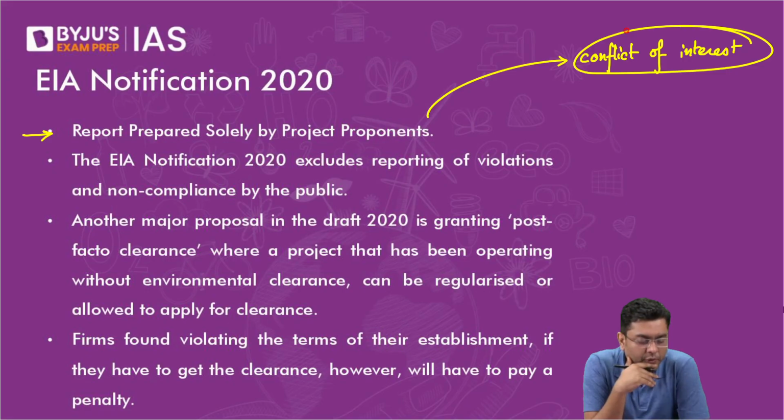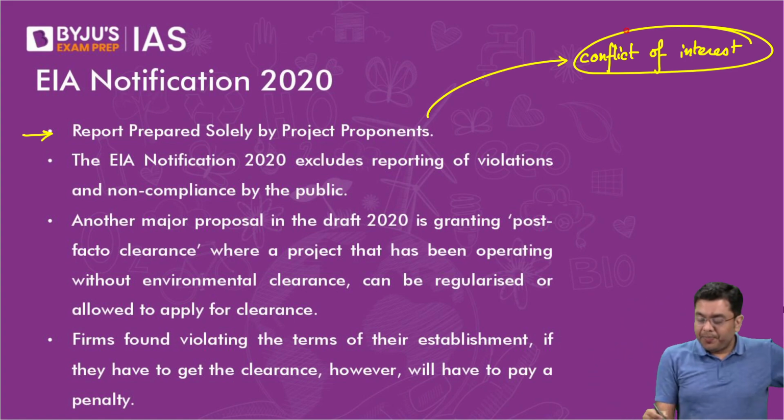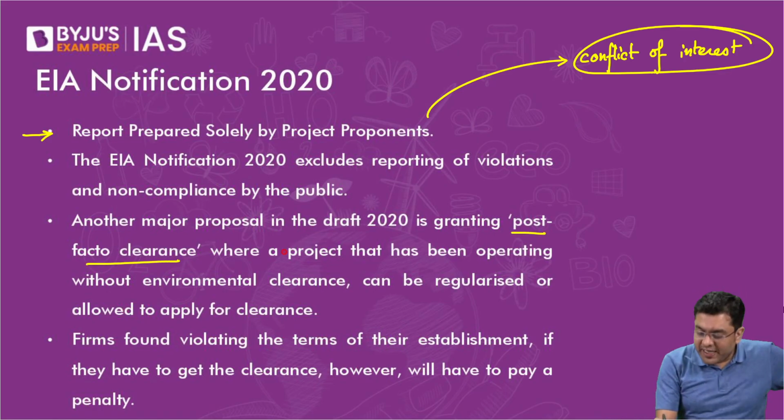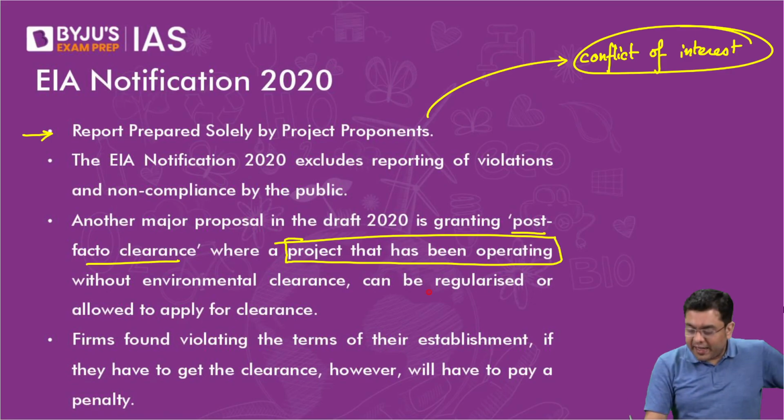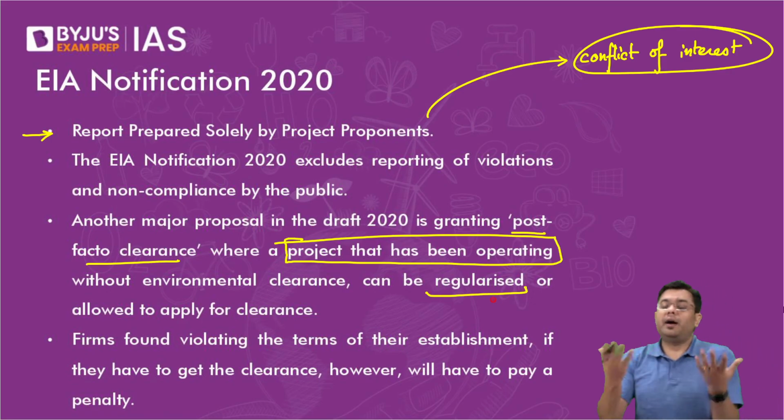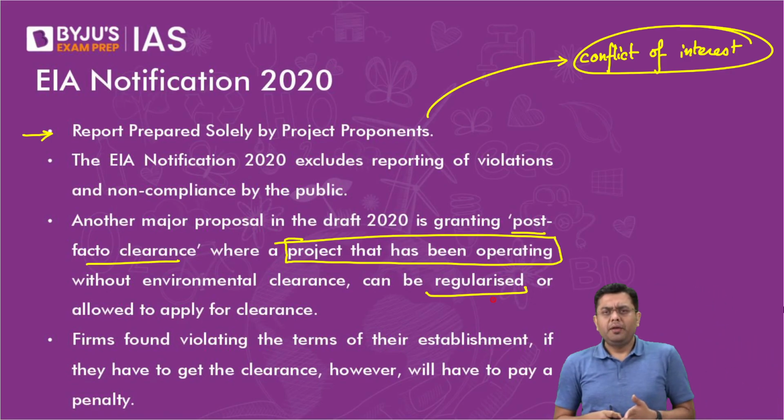Now, coming back to it. EIA notification 2020 excludes reporting of violations and non-compliance by the public. And here is granting post facto clearance. That is, a project that has been operating without environmental clearance can be regularized or allowed clearance.